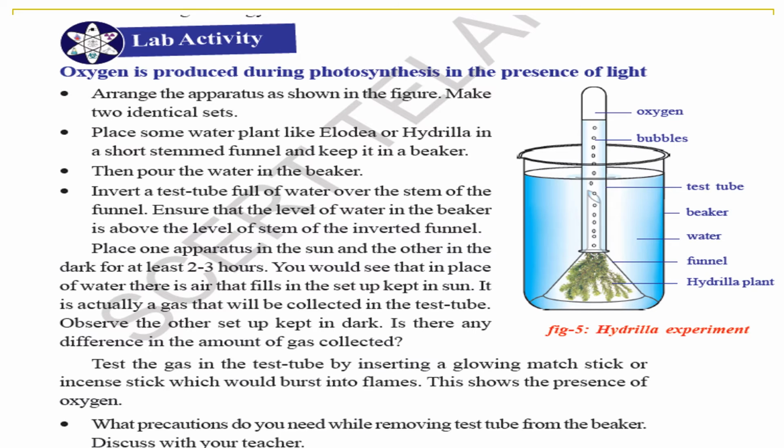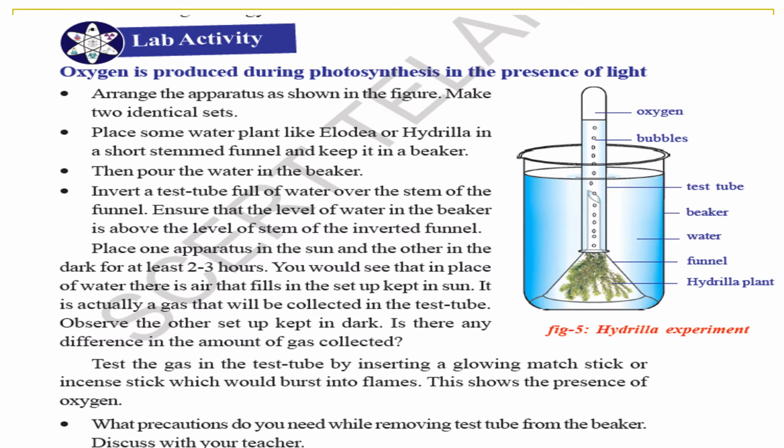Place a plant like Elodea or Hydrilla in a short-stemmed funnel and keep it in a beaker as shown in the experiment. Then pour the water in the beaker. Invert the test tube full of water over the stem of the funnel. Ensure that the level of water in the beaker is above the level of the stem of the inverted funnel. Place one apparatus in the sun and the other in the dark for 2 or 3 hours.